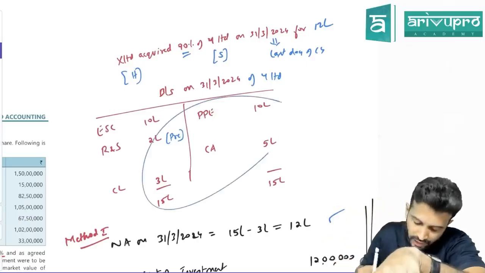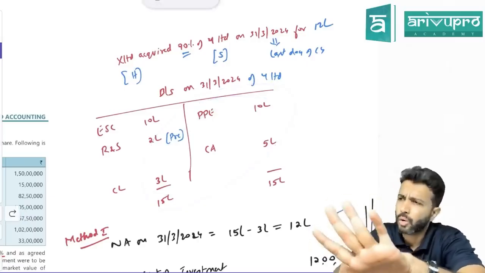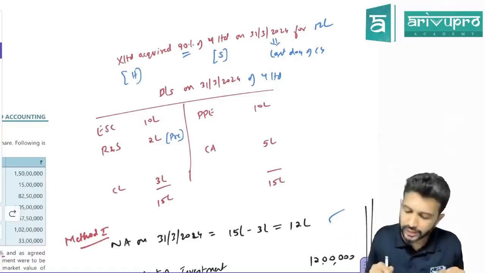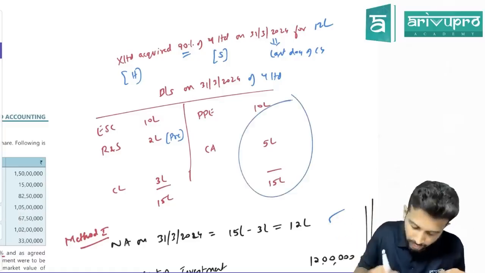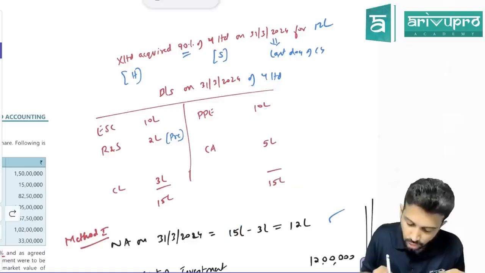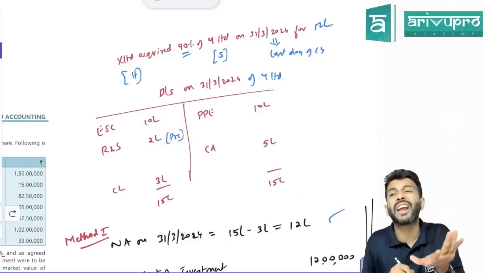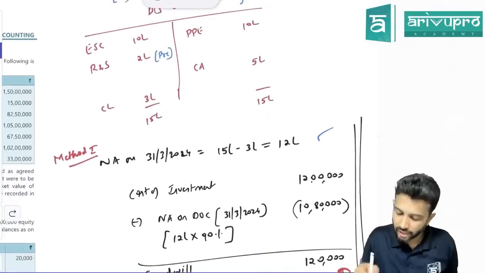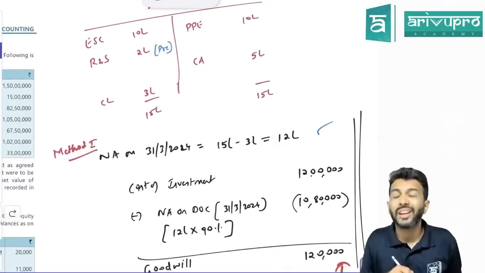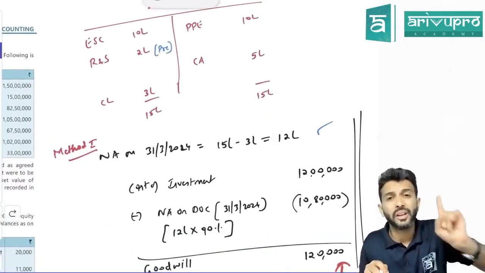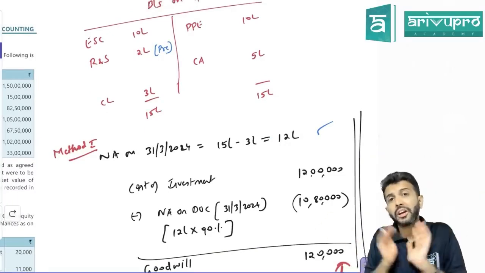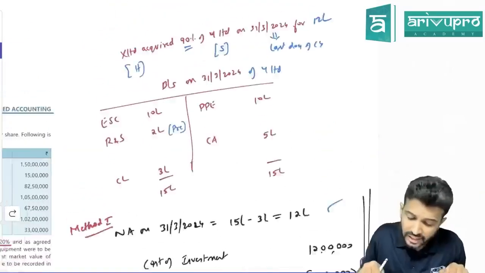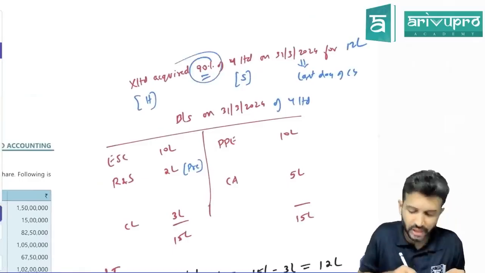Revalued amount. Here, do we have any revalued amount or not? Nothing. That means book value itself; we assume book value and revalued amount are the same. So calculate net assets for me. How do you get it? Adding all the assets, we get 15 lakh, minus the full amount you deduct, or only outside liabilities? Outside liabilities. Which is outside liability? Current liability, which is 3 lakh here. So how much will be the net assets, sir? 12 lakh. This 12 lakh is the net assets of which company? Subsidiary company. Does the entire net assets of the subsidiary company belong to the parent, or only their share? Their share. What is the holding company's share?